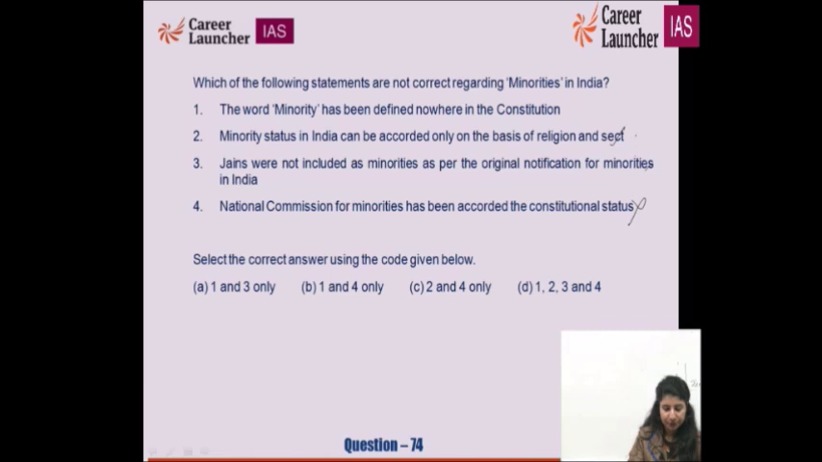No. So which are the wrong statements? 2 is a wrong statement and 4 is a wrong statement. So safely we can say that it is C for cat, which is the right option. Minorities, polity, again important.